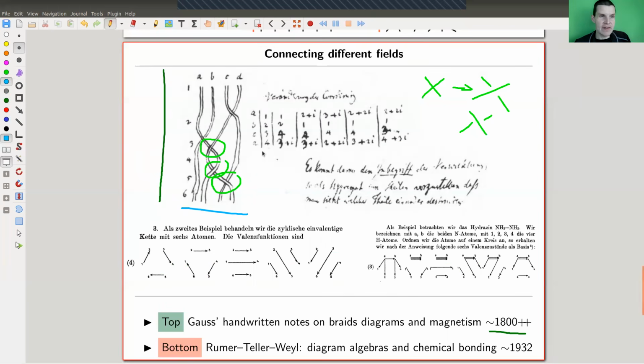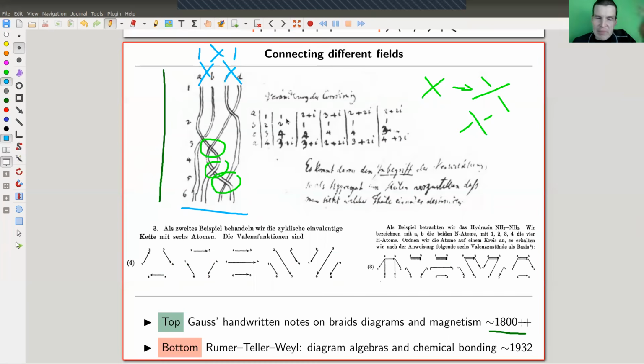You now can do exactly the same trick as before. You can stick one of those pictures on top, you get a new picture of the same type, and so on and so on. So this is a really early reference of diagrammatic calculus, and certainly the earliest I know. And I should be really careful here. This is really some diagram calculus in the sense from before. Like, you really want to stack pictures, you want to see them as algebraic objects.